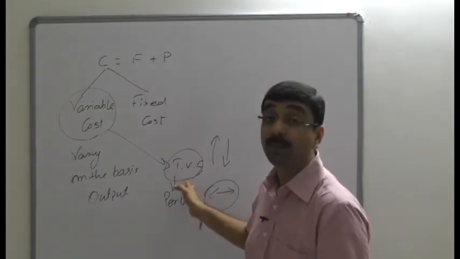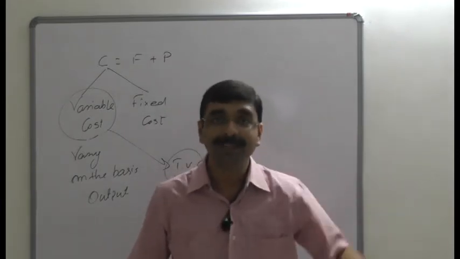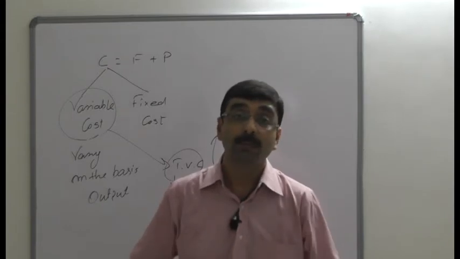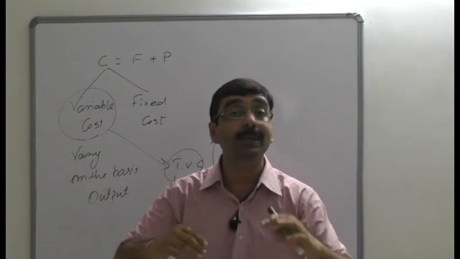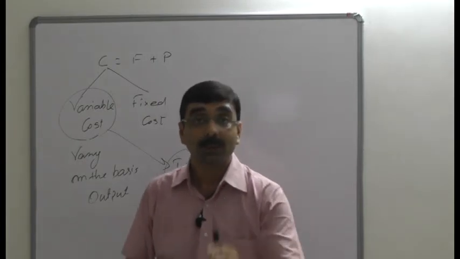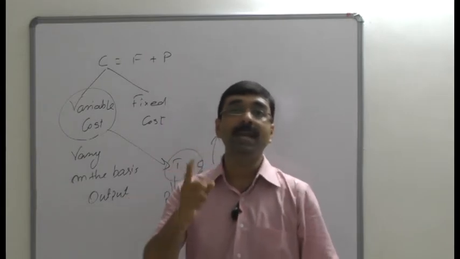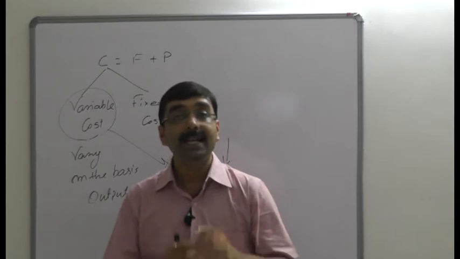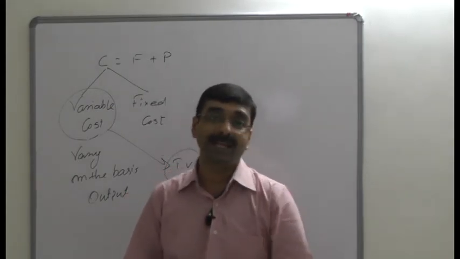Why does a variety of factors influence variable cost? Because materials may not be purchased from one place, and direct wages are also different, because there are many types of workers and employees working on your premises. So helping the management in controlling the variable cost is the main aim of marginal costing, because this is an area of cost which itself needs control by the management.